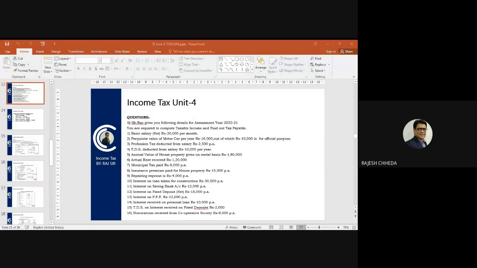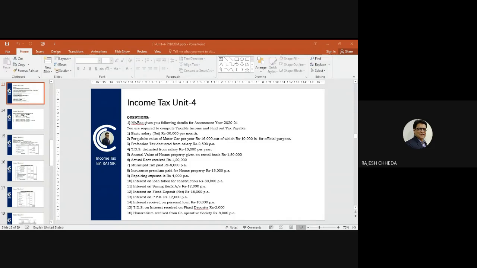Municipal tax 8,000 per annum. So deduct municipal tax to arrive at a net annual value. From gross annual value of 1,80,000, you will deduct municipal tax and you will arrive at net annual value.